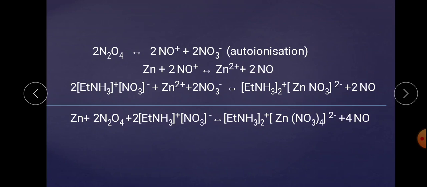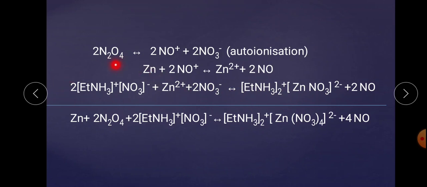Now, in the third reaction, this is our targeted product, whether it behaves acidic or basic, and it has been proved that it behaves as basic in nature. This is EtNH3+ NO3-. When it is combined with Zn2+ and 2 molecules of NO3-, this zinc takes the 2 molecules of NO3- and the third molecule of NO3- combines, and there is a formation of Zn(NO3)3-.